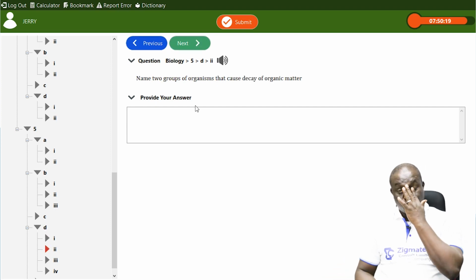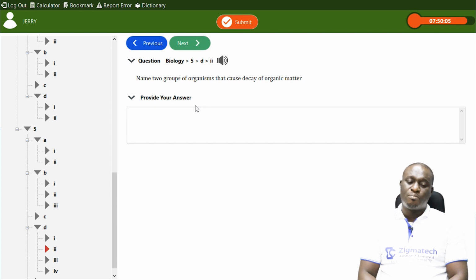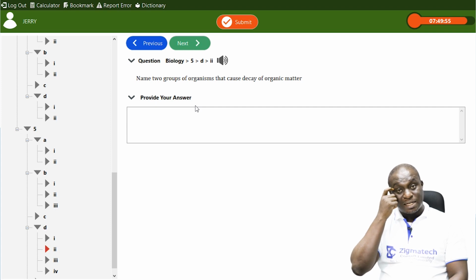Now, it said name two groups of organisms that cause decay of organic matter. Remember I said that decay of organic matter is also known as decomposition, and decomposition can be carried out by decomposers. Decomposition has to do with the breaking down of organic matter into simple substances that can be absorbed by plants and other decomposers as food or nutrients.